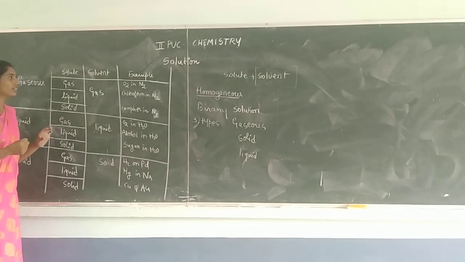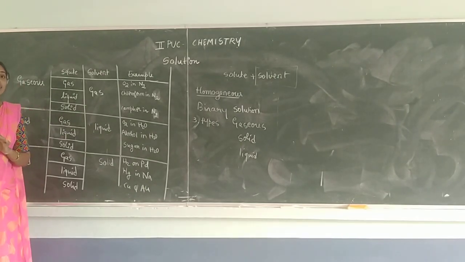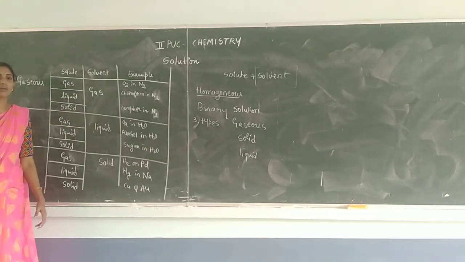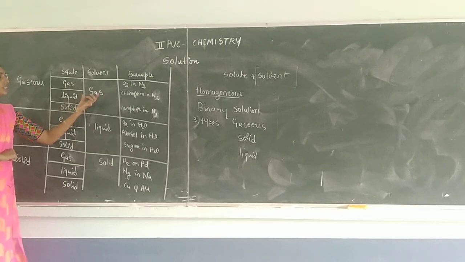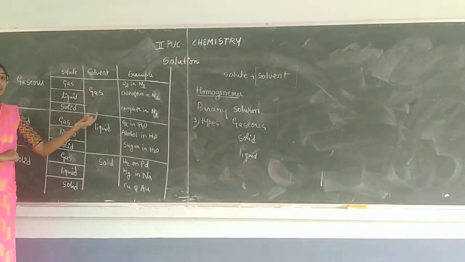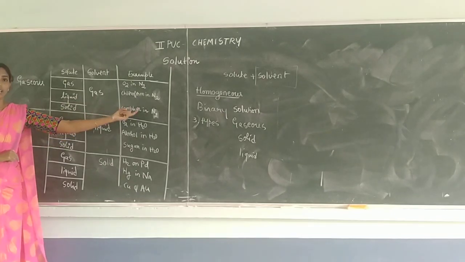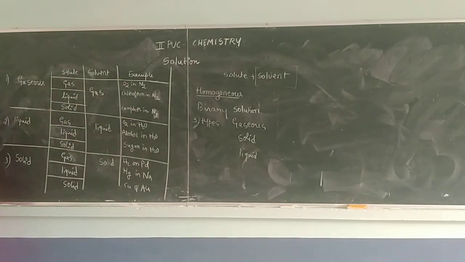Now, air we don't consider directly in the model because air is a mixture of different gases. Since it is a binary solution, binary and the particular gaseous system, now mention okay, so solid in the gas, you can give the example iodine in oxygen or camphor in nitrogen. So next one, liquid solution.